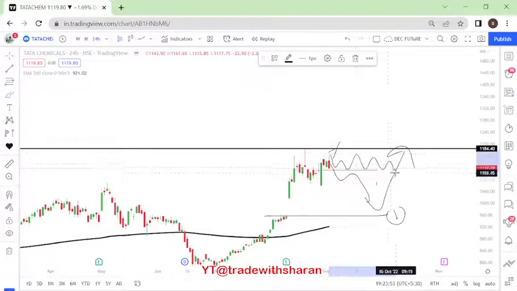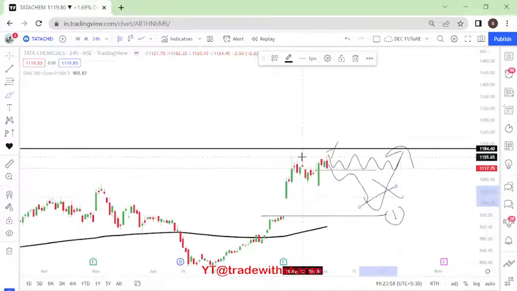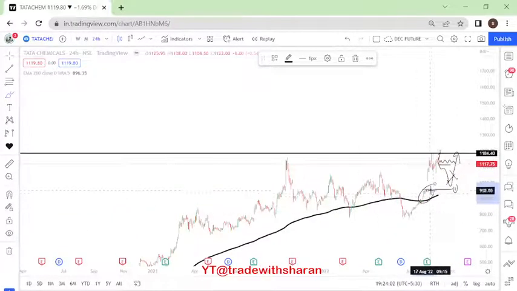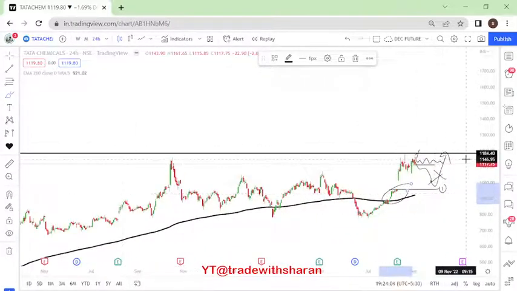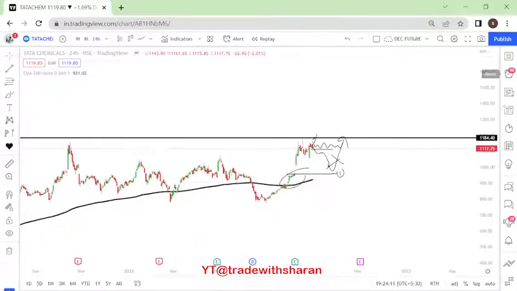If it is reacting here anywhere, no trade at all. We will not do any trade as of now. This is for Tata Chemicals, currently in a good position, holding about the 200-day moving average and the all-time high. This sounds to be a good stock for me in the coming days. Now we'll go into the next part.